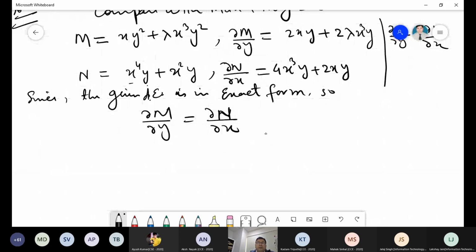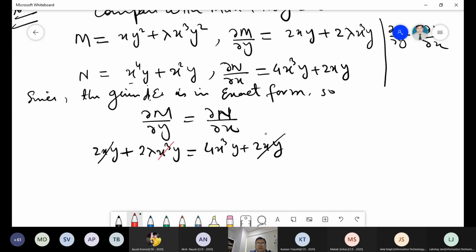So del M upon del y will be 2xy plus 2 lambda x cube y, and this is equal to 4x cube y plus 2xy. Fine, we make it equal: xy cancels, then x cube and x cube cancel, y and y cancel.